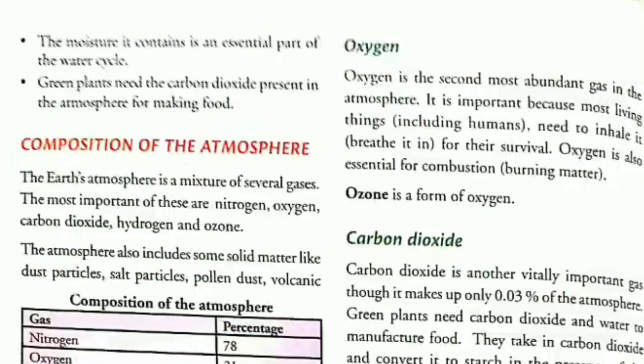Third point here, the atmosphere contains oxygen, the gas living beings need to breathe to stay alive. For fourth point, come to next page. Fourth point is here, the moisture it contains. Instead of it, write the moisture that atmosphere contains is an essential part of the water cycle. This is fourth point. Then fifth point is green plants need the carbon dioxide present in the atmosphere for making food. So this was our answer number 1.